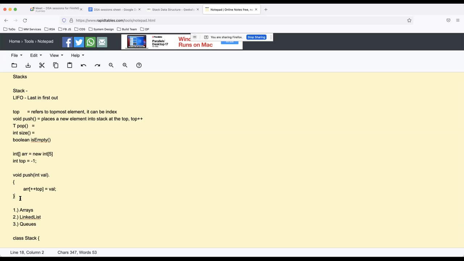Does it make sense? Similarly, when I pop from the array, I can have a simple pop like int result = array[top], and after that I can say top--, and I can return the result. Or if you want to do it in a concise way, you can simply say return array[top--].